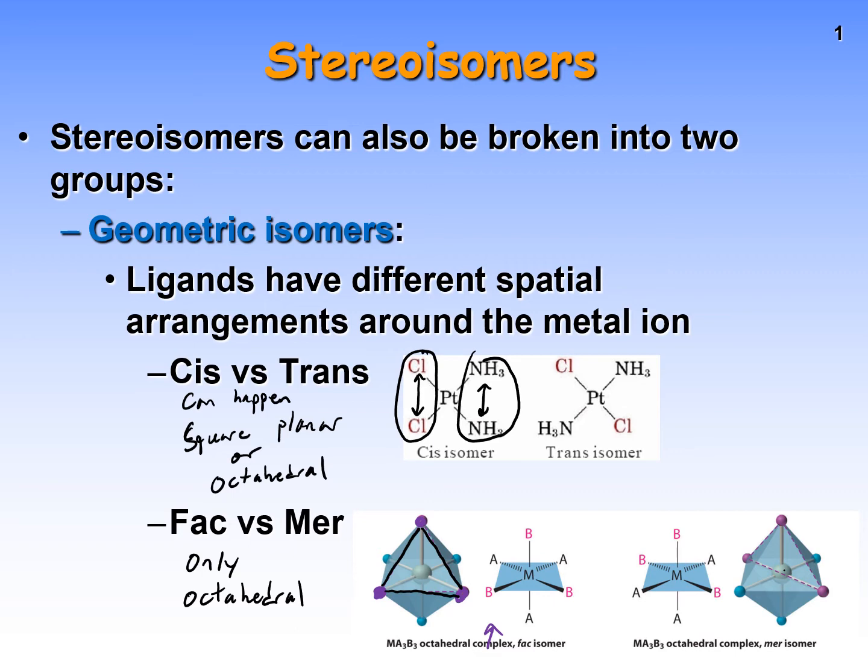In the fac isomer, 3 of one ligand are all occupying one face of the octahedral. You have to have 3 of the same ligand present in your octahedral, like 3 B's here, in order to have fac versus mer isomerism.